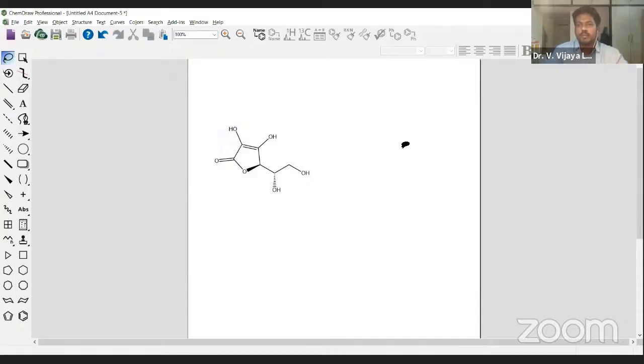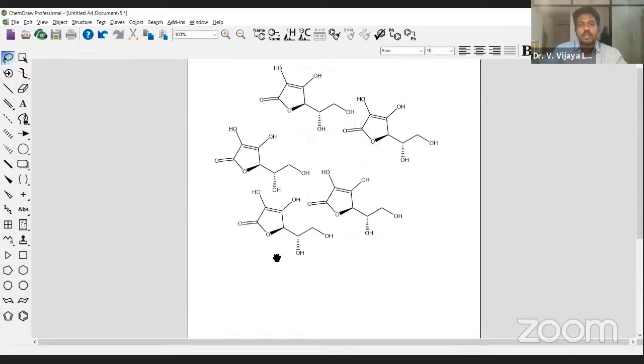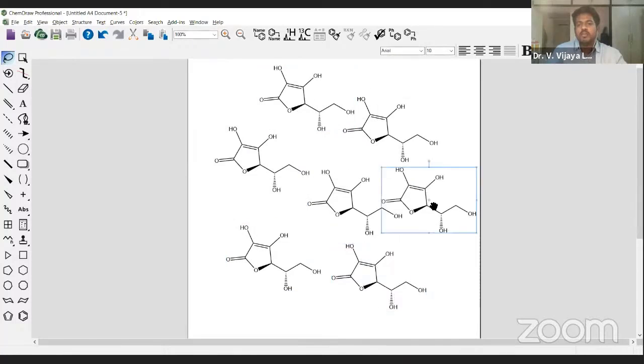Okay, it takes a little bit of time. Simply select it. Shortcut formula, what did I tell you? Just press Control on your keyboard and simply drag. Then automatically you will get plenty of copies of the molecule.